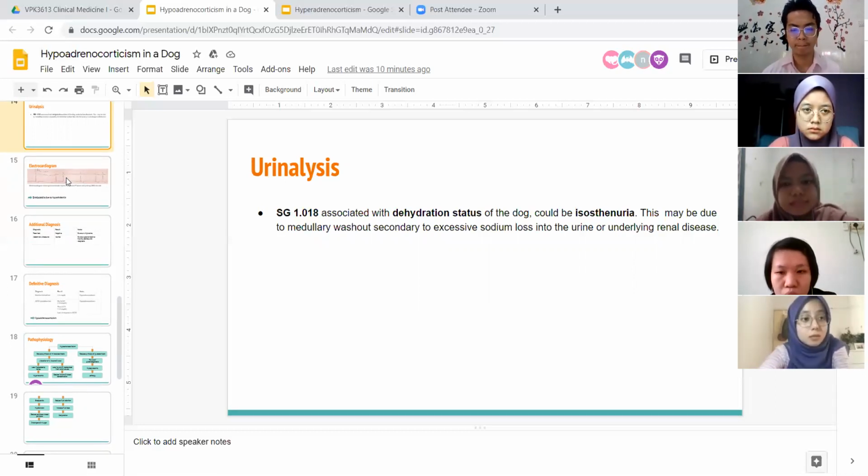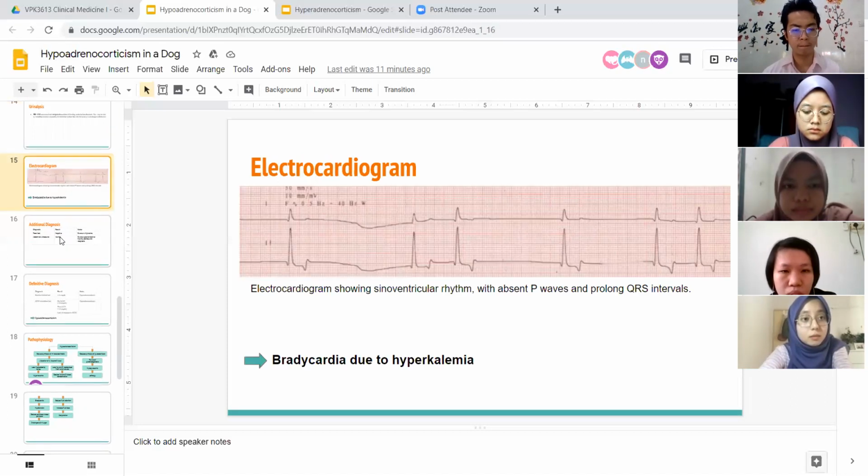So it could be isostenuria. This may be due to medullary washout secondary to excessive sodium loss in the urine or underlying renal disease. Okay, so based on the ECG result, the reading is showing sinoventricular rhythm with absent P wave and prolonged QRS intervals. This is the typical ECG finding in bradycardic patients due to hyperkalemia.